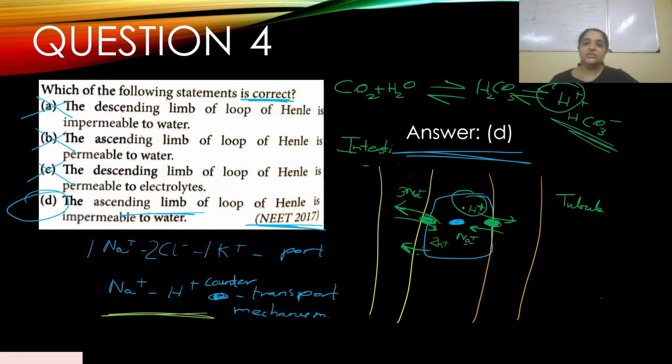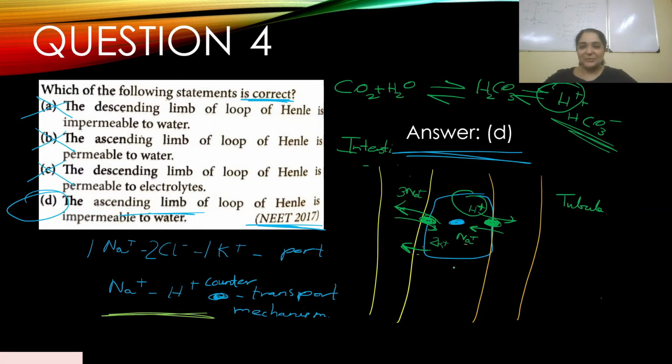Now, every time a hydrogen ion is not just present there, it is being formed. So every time a hydrogen ion is being formed, a bicarbonate ion is also being formed. The bicarbonate ion moves into the interstitial space over here. So yes, this is it.